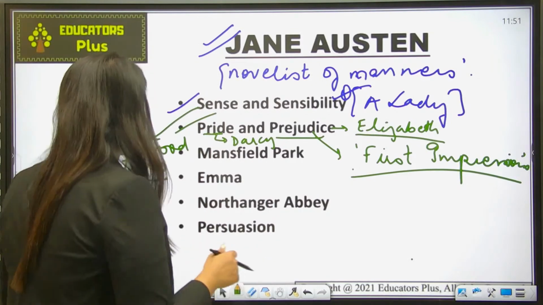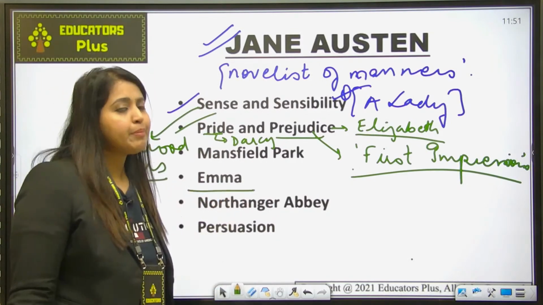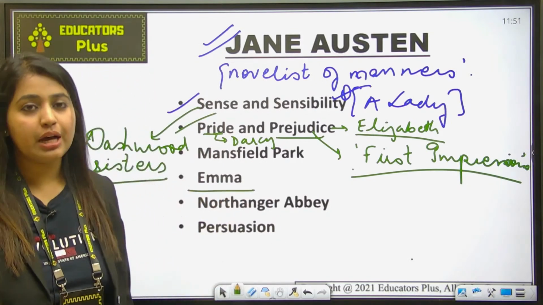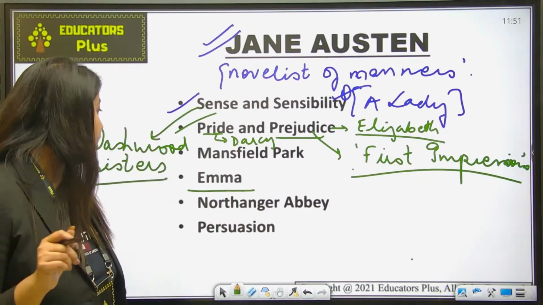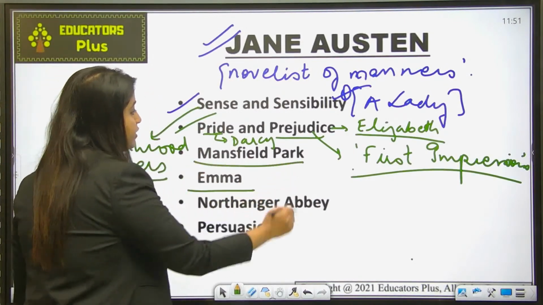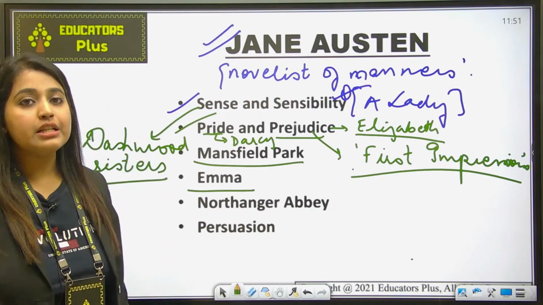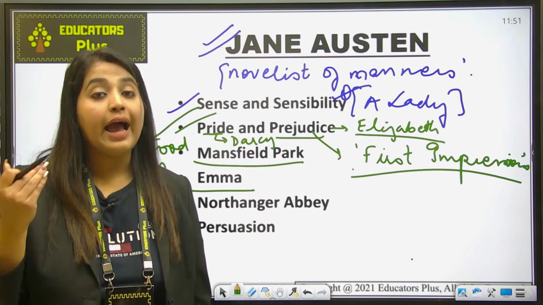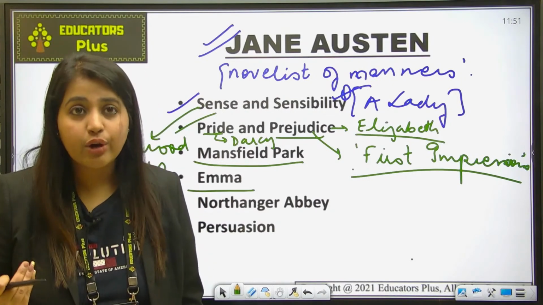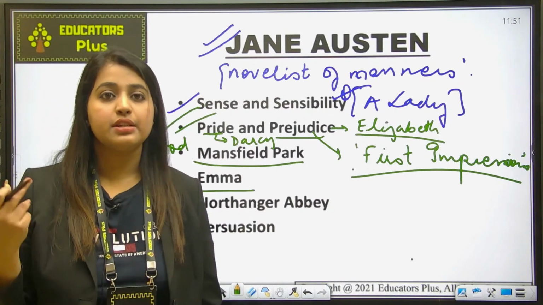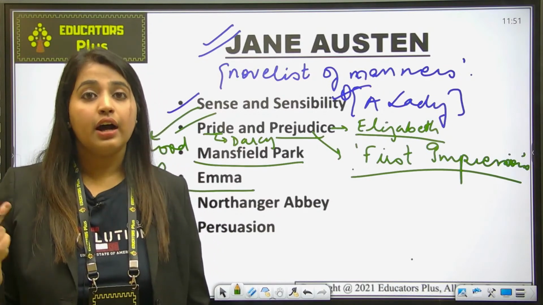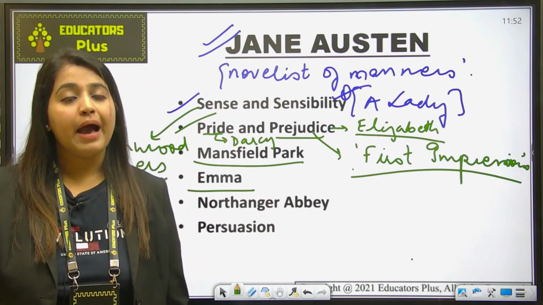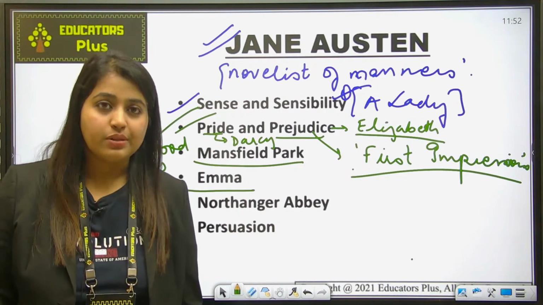Next is Emma. You must have seen a Bollywood adaptation of it, but first comes Mansfield Park. Mansfield Park is a work again by Jane Austen, and it elaborates the same kind of togetherness, the romance and the contrast, the complete history of marriage of the female characters in Jane Austen novels.